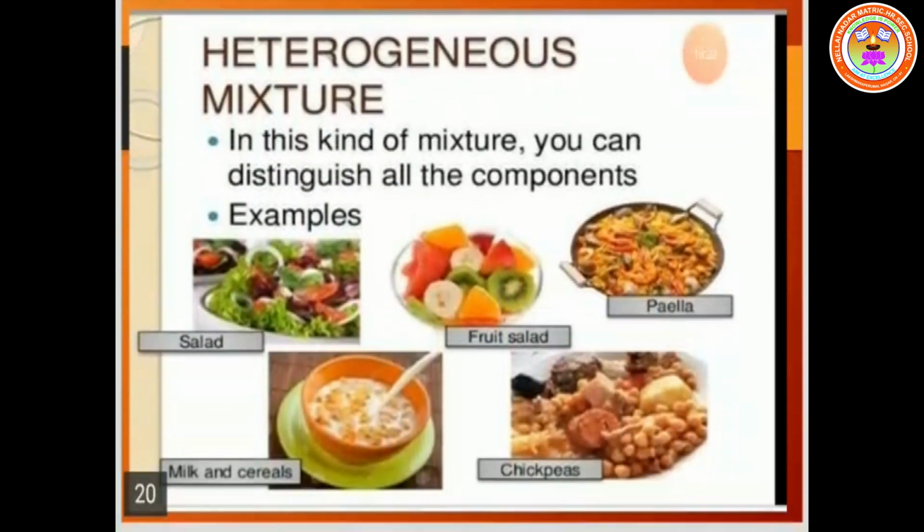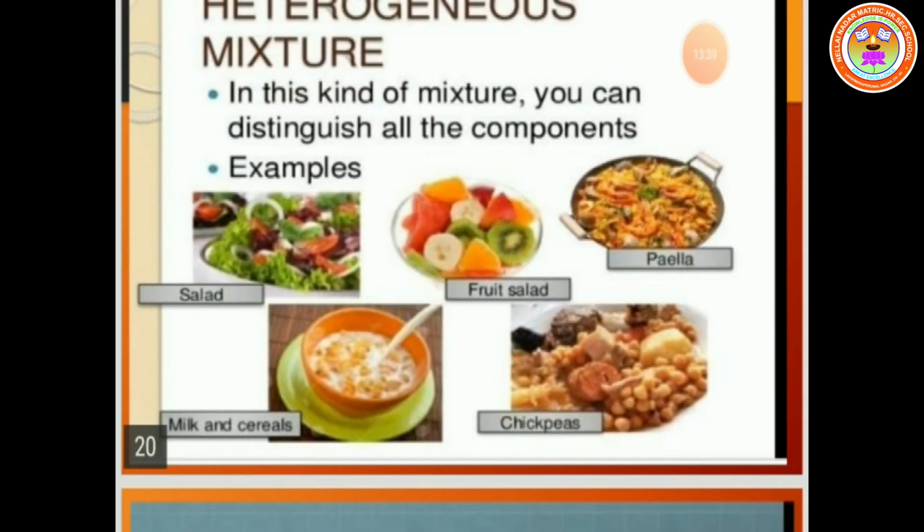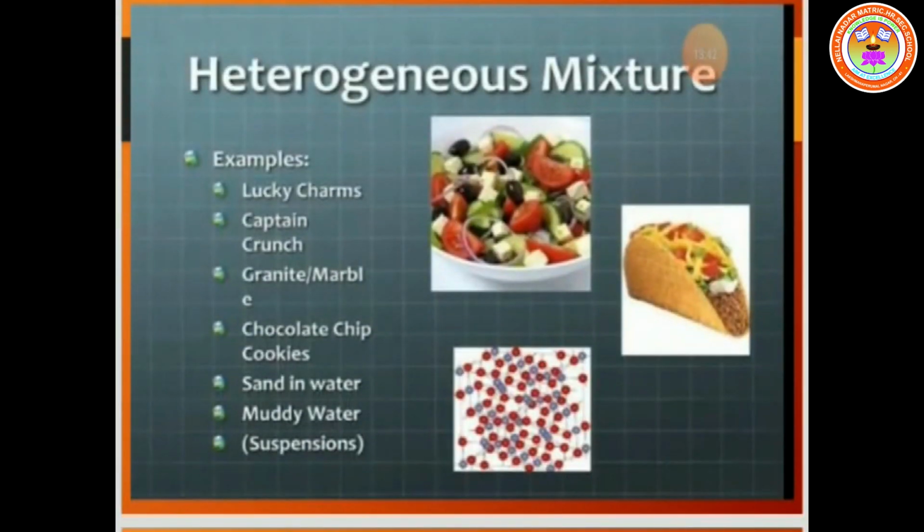Heterogeneous mixture: in this kind of mixture, you can distinguish all the components. Examples: salad, fruit salad, paella, chickpeas, milk and cereals. Heterogeneous mixture examples: Lucky Charms, Captain Crunch, granite, marble, chocolate chip cookies, sand in water, muddy water, suspensions.